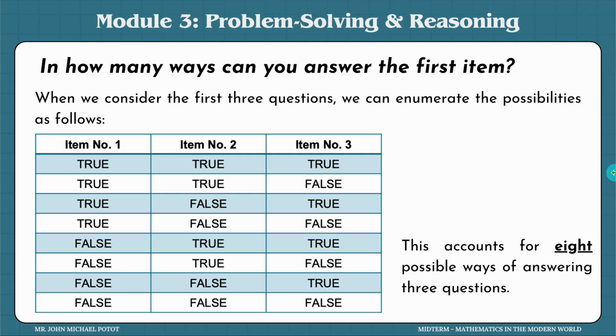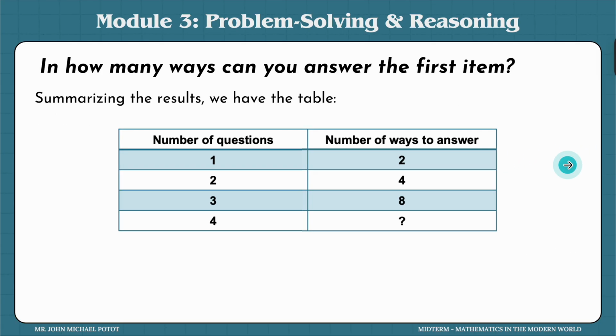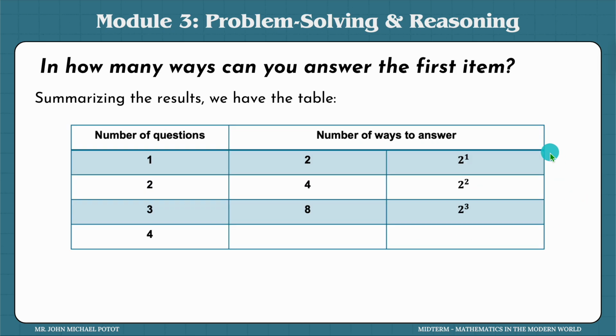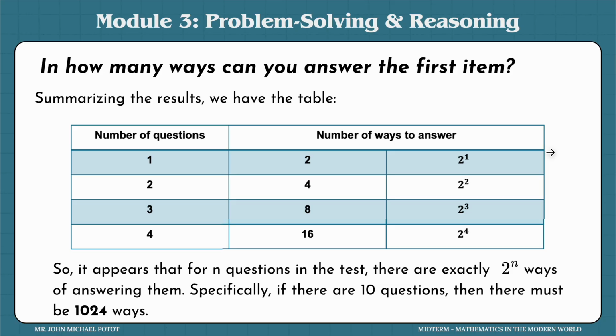With this pattern, I think we have mentioned this in the previous module as well. The pattern is actually just 2 to the power of n. So 2 to the power of 1 is 2, 2 to the power of 2 is 4, 2 to the power of 3 is 8, 2 to the power of 4 must be 16. So there must be 16 possible ways to answer a 4-item true or false question. Now, if there are 10 questions and it's still true or false, then there are 1024 ways. The base here is 2 because there are only 2 options, true or false.